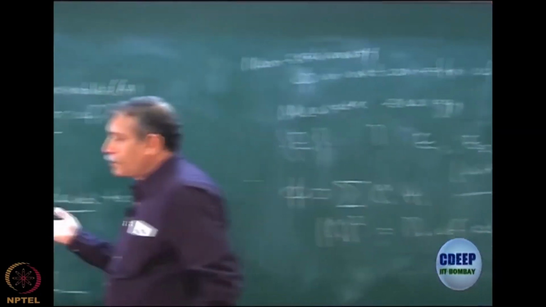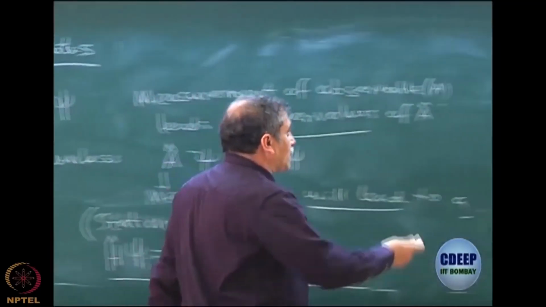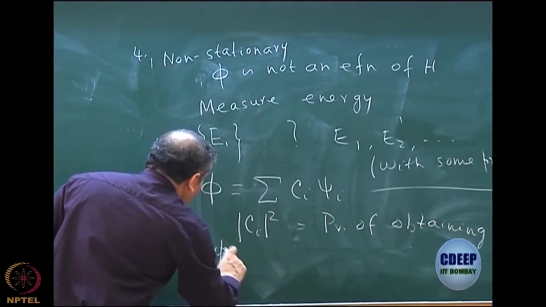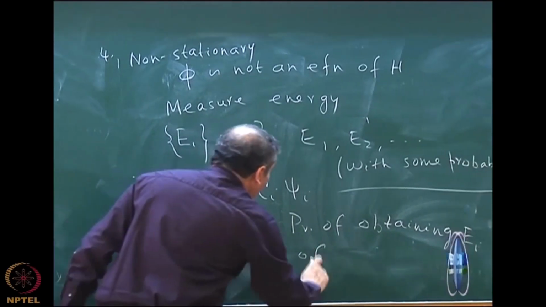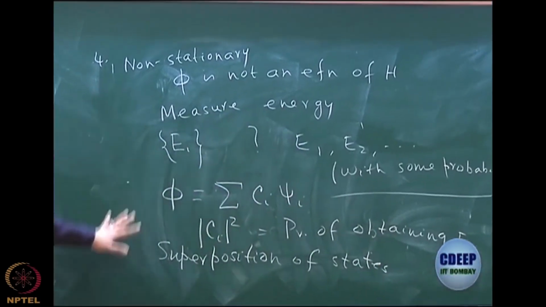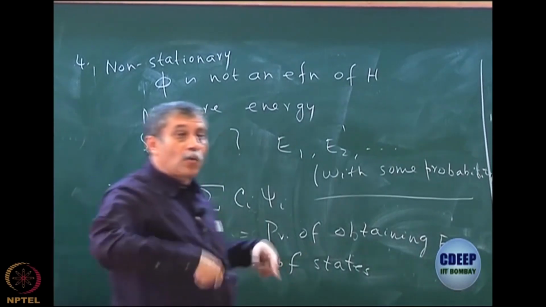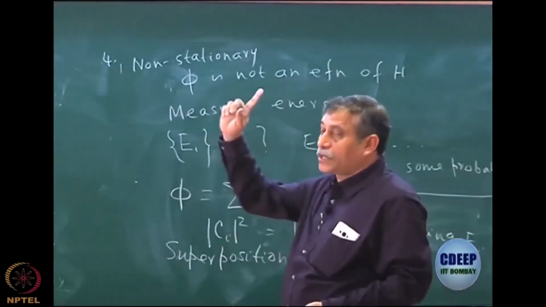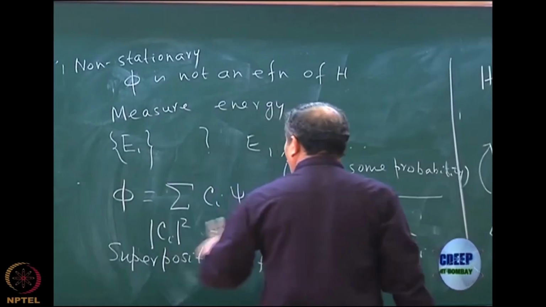So this is a concept which was known as the superposition of states, and it's a very, very important concept, which I just called postulate 4. It doesn't matter what number you give, superposition of states. Superposition of states can actually explain many of the non-stationary states. The square of the coefficients is now related to the probability, just like in the first postulate, mod psi square is the probability density. That is the reason the square is very important, mod Ci square.